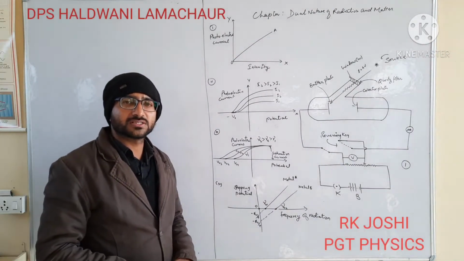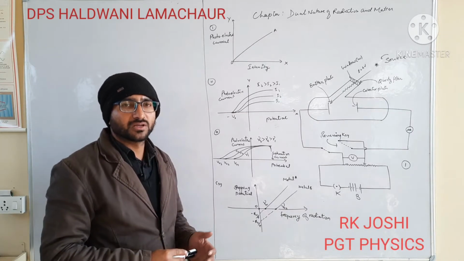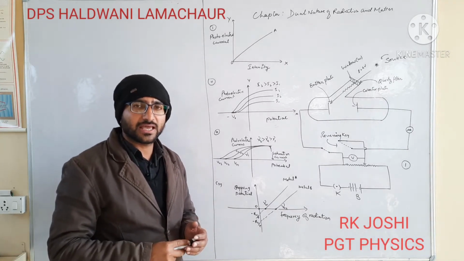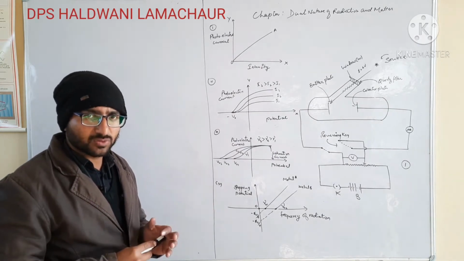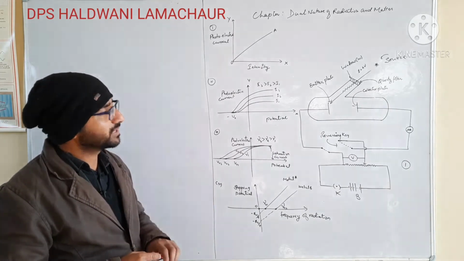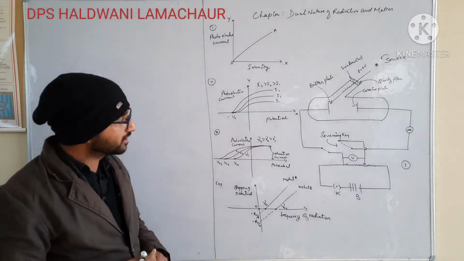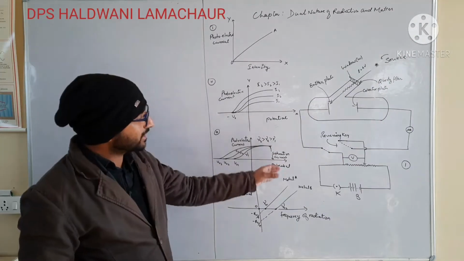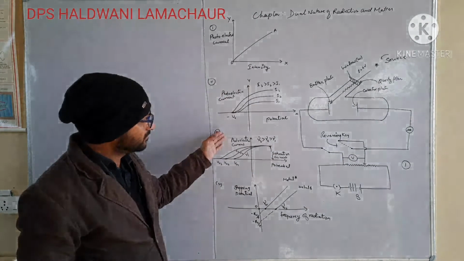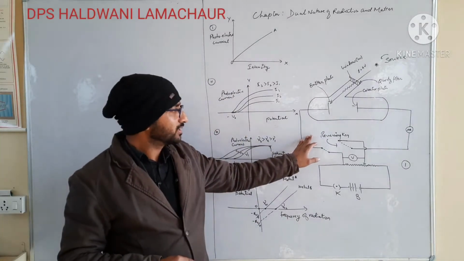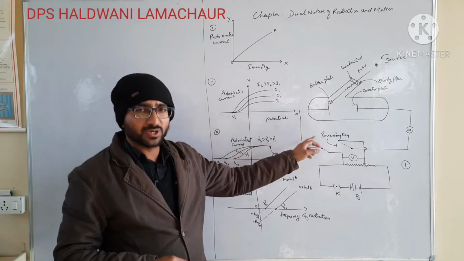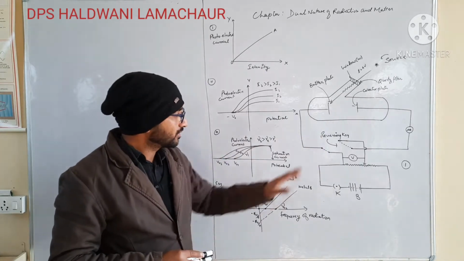So today we will discuss the next chapter, dual nature of radiation and matter. In this chapter we will first discuss the meaning of photoelectric effect. Here you can see the diagrams and the graph of photoelectric emission. It is a diagram of the experiment of photoelectric effect.